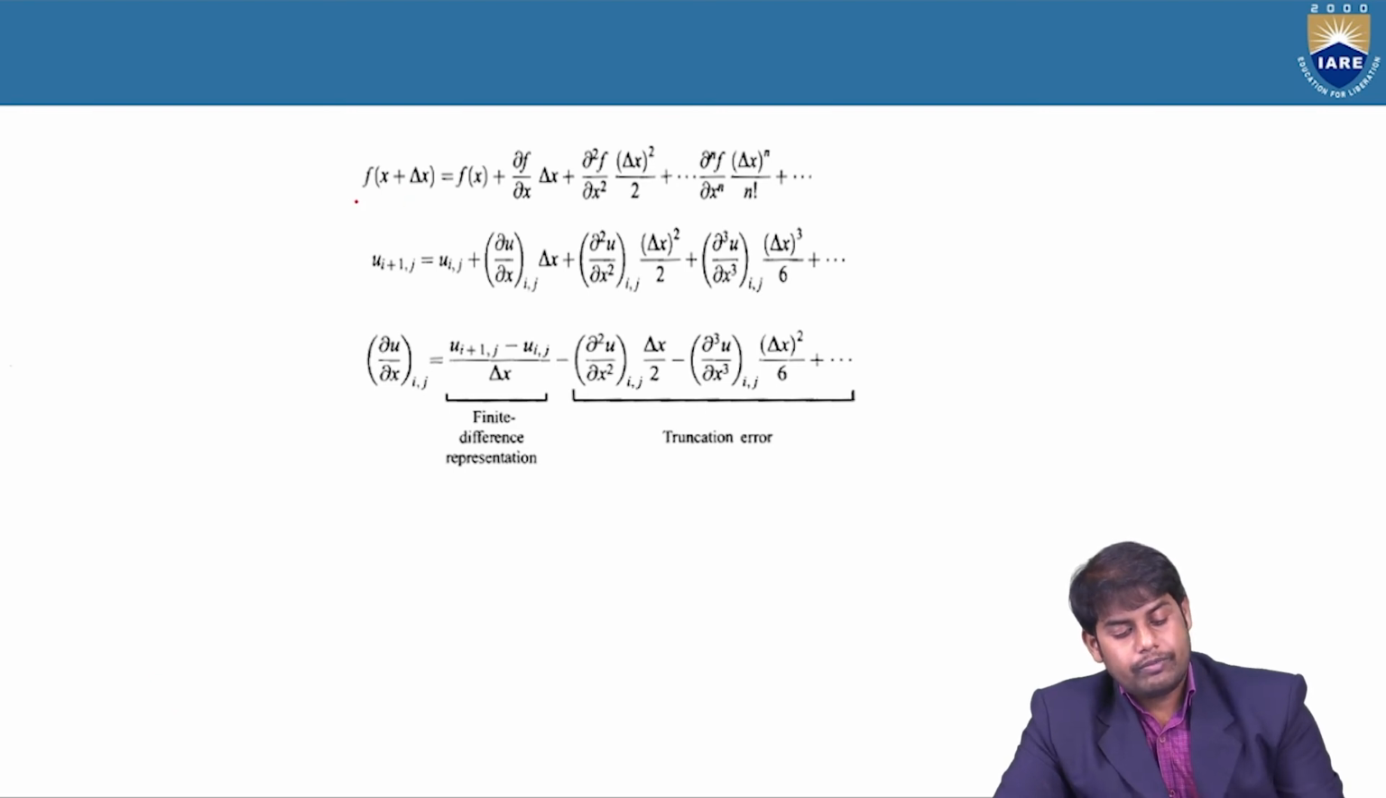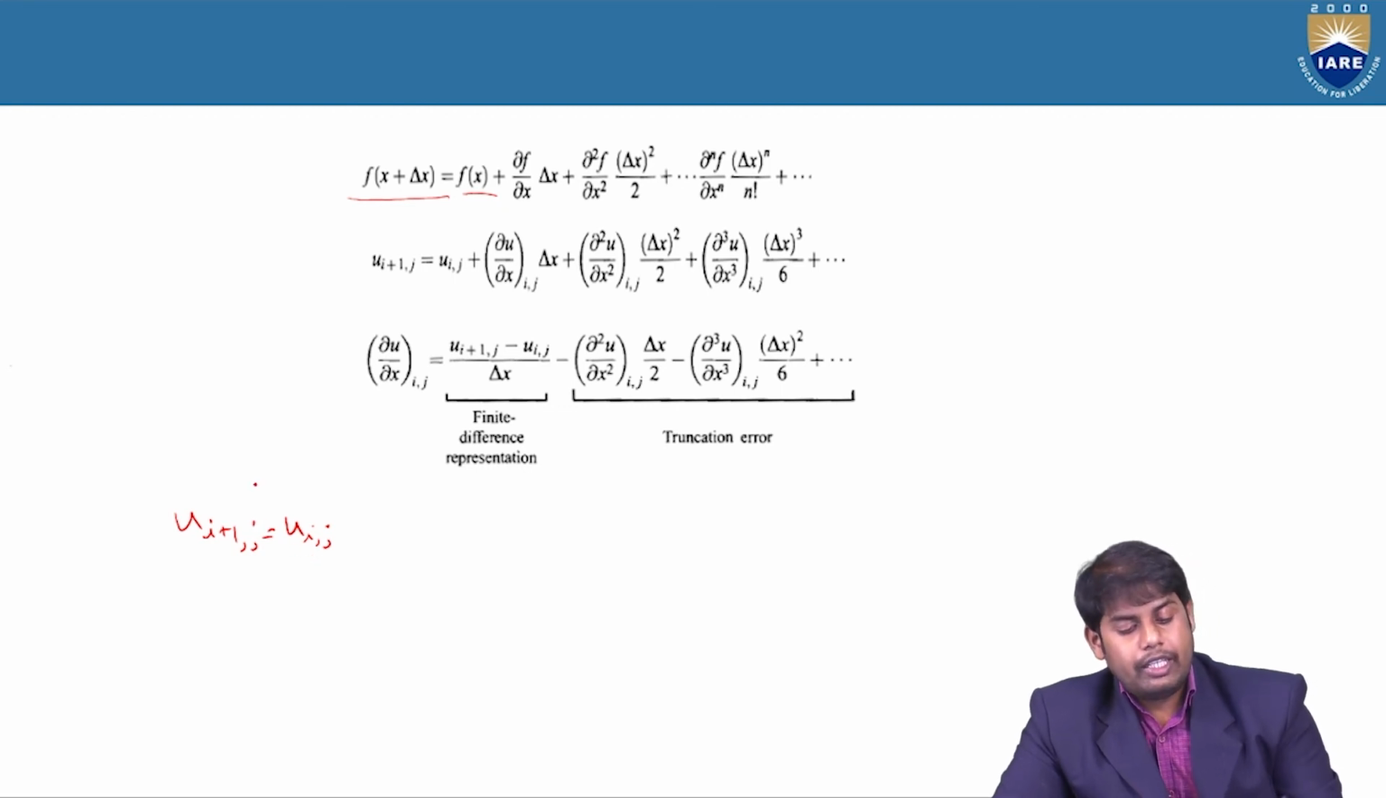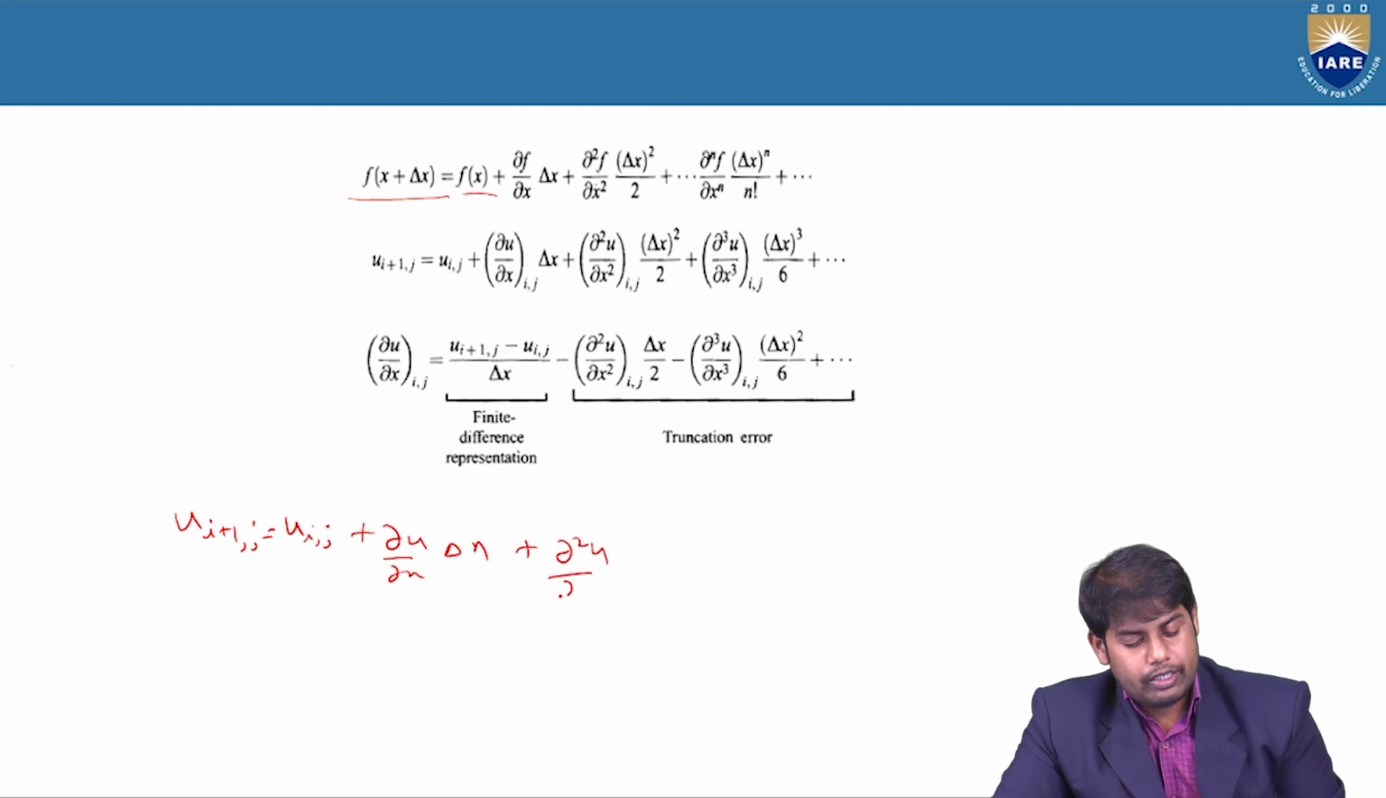Here you can see f of x plus delta x, f of x. Already we have discussed. Here f is nothing but u, x is nothing but i, so plus delta x is nothing but i+1. So f of x is u of i comma j, and u of i+1 comma j is equal to u of i comma j, and here you have dou f by dou x, that is dou u by dou x, delta x, plus dou square f by dou x square, therefore dou square u by dou x square, delta x square by 2 factorial, plus so on till n.